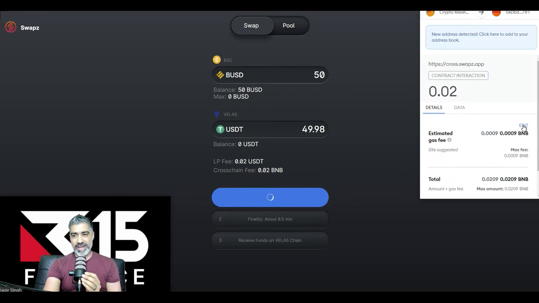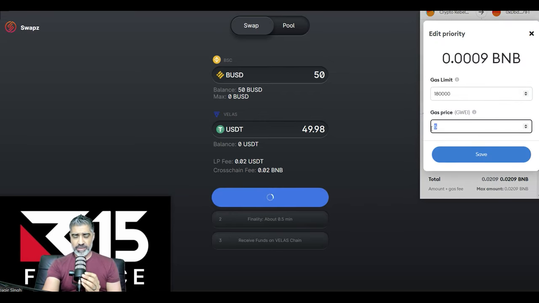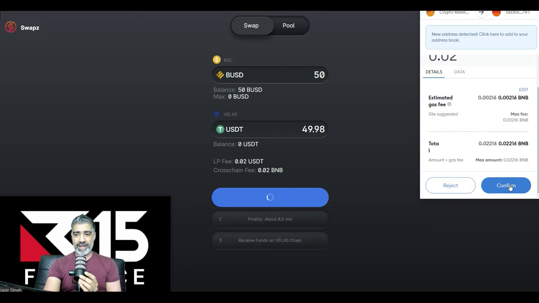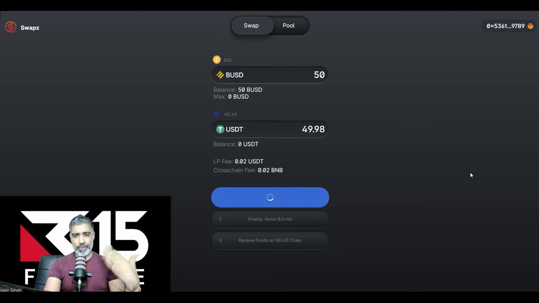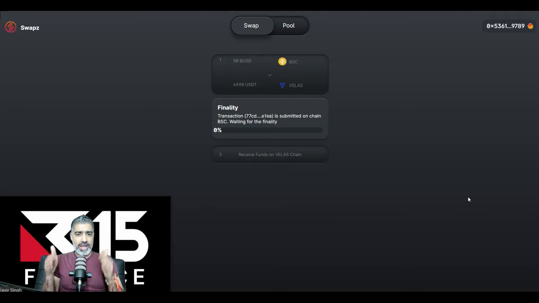Again, I personally like to just increase the gas fee. Though not the fee, you know, I don't like to pay extra fees. It's more the speed. I like it happening at a faster speed. If you want the transactions to go through a bit faster, you just increase the gas slightly and it'll go through faster. So now we're going to see this visual, and I like this because often when you're doing bridging, it's not very clear to see what stage of the process it's in, is it almost done. And here, Swaps has this finality bar. Transaction, I like it. It's 3%, it's 5%, the bar's moving.